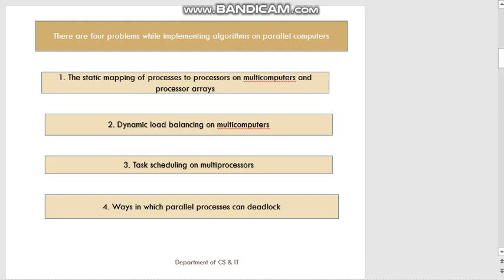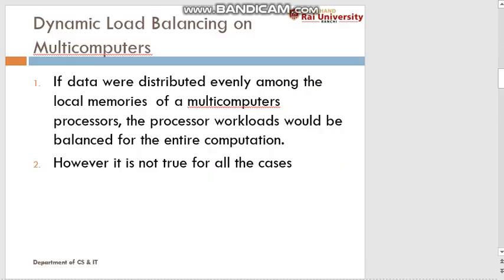In today's lecture, I will discuss one of the major issues, that is dynamic load balancing on multi-computers. So let's understand what we mean by dynamic load balancing. If the data were distributed evenly among all the local memories of multi-computer processors, the processor workload would be balanced for the entire computation. However, it is not true for all cases. In every case, we cannot make an even distribution of work among all the processors.